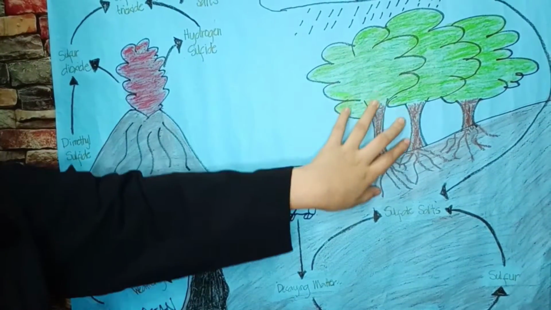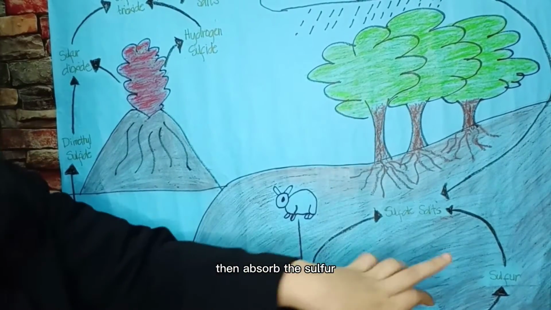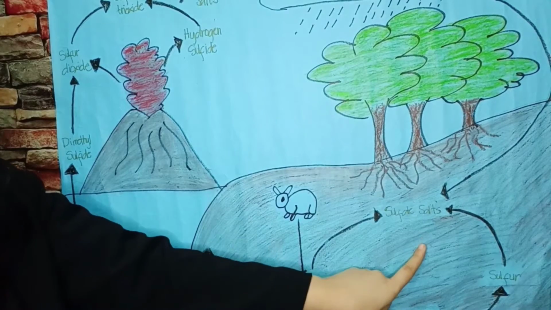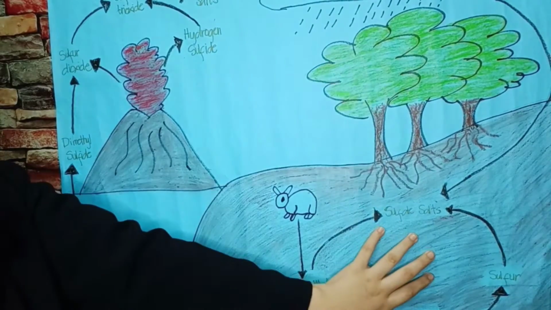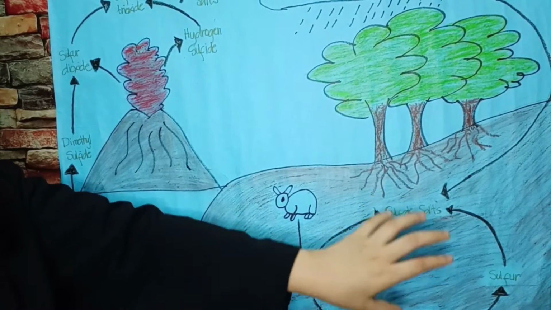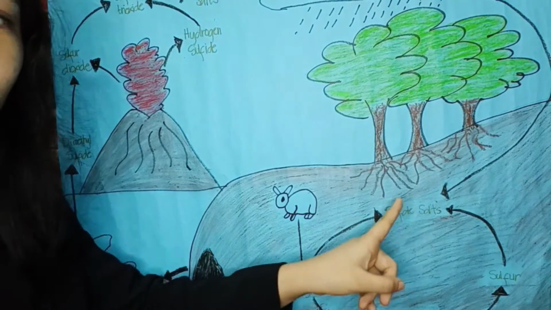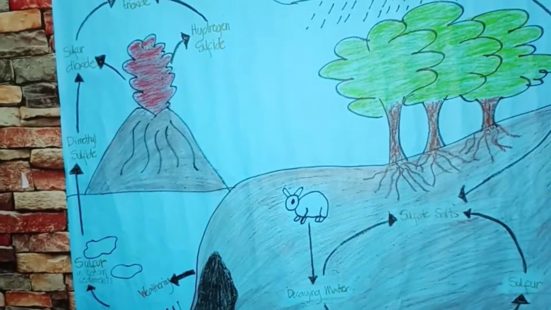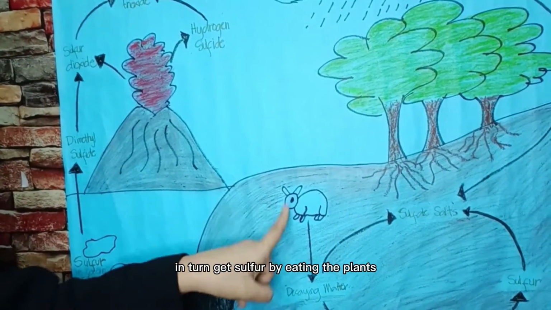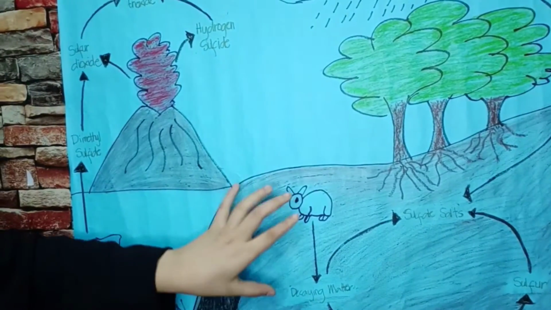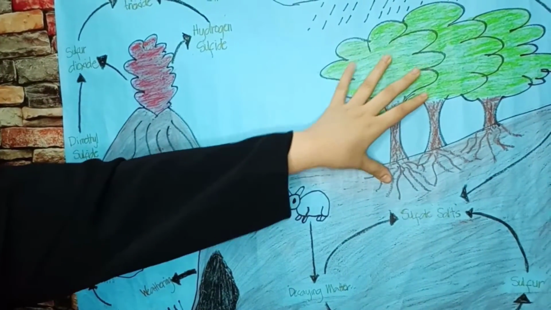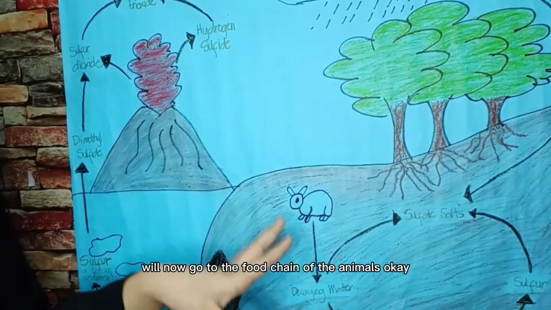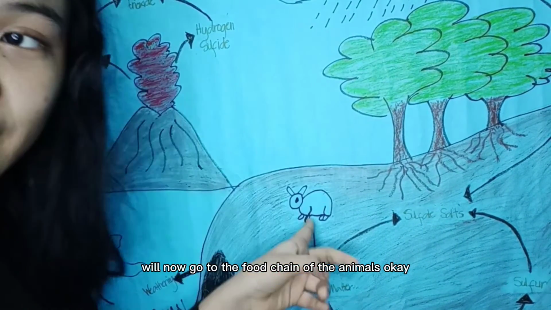Then the plants absorb the sulfur by absorbing the sulfate salt from the soil. Okay? And then after that, animals in turn get sulfur by eating the plants. So the animals get sulfur by eating plants. So the sulfur will now go into the food chain of the animals.